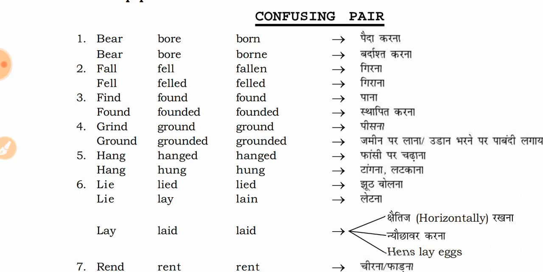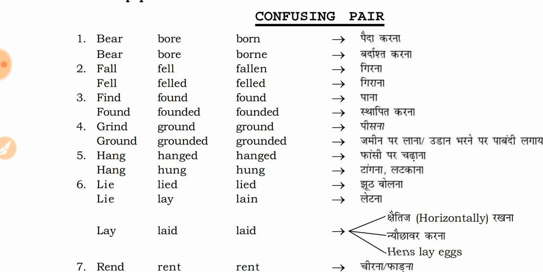Okay, hang the clothes on the wire, or the clothes were hung on the wire. Or we can also say the clothes were hanged. So you make some sentences and you will figure out there are two different things that can be used.